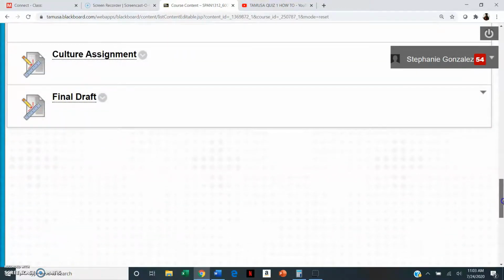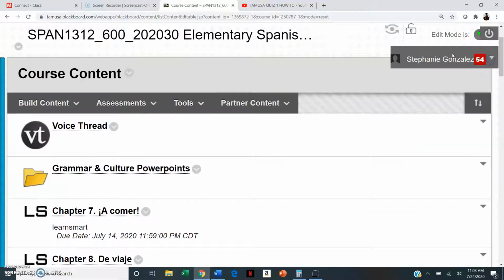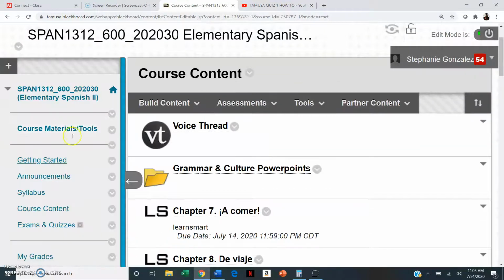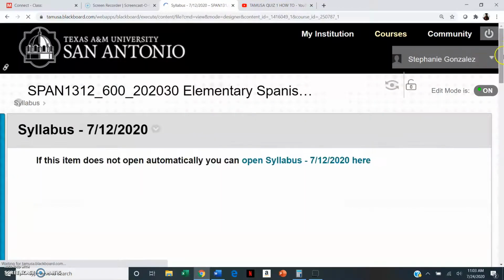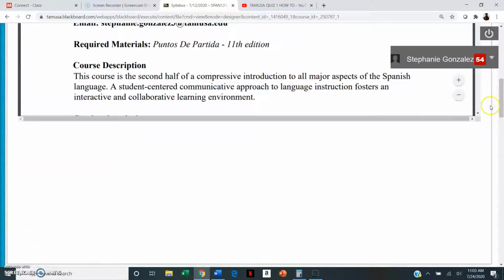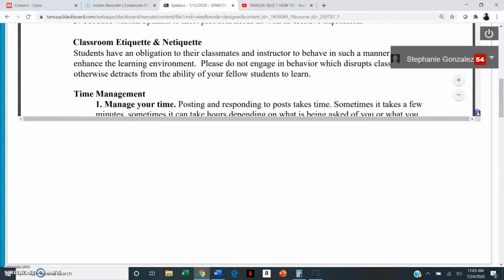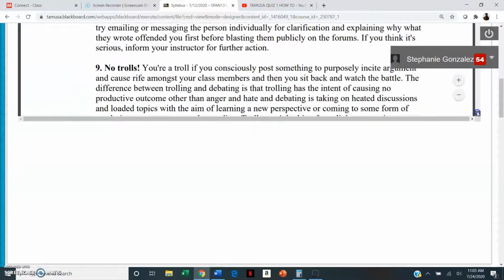And another thing I wanted to remind you guys about, now that I am thinking about it, in our syllabus we have our culture assignment.